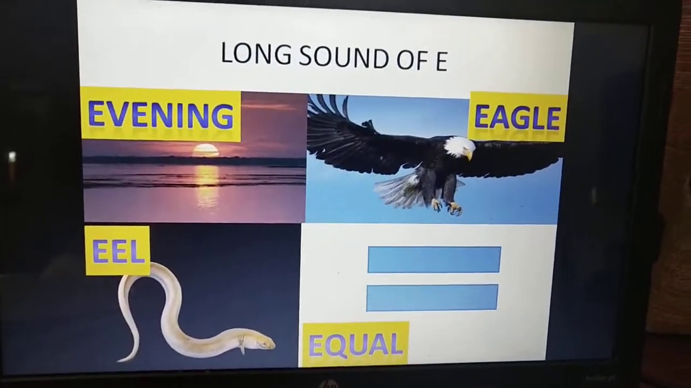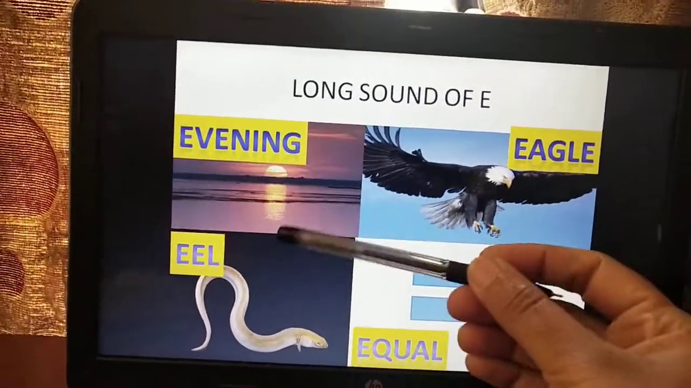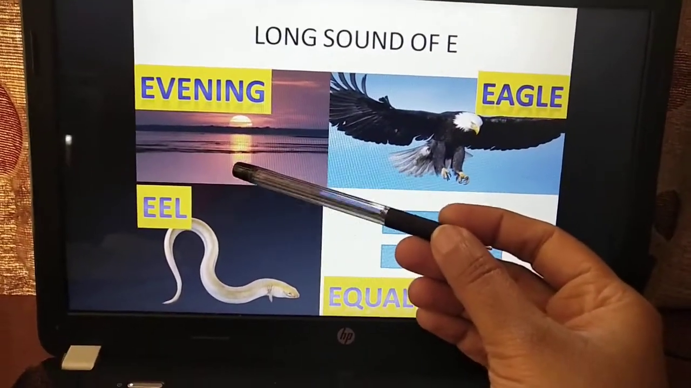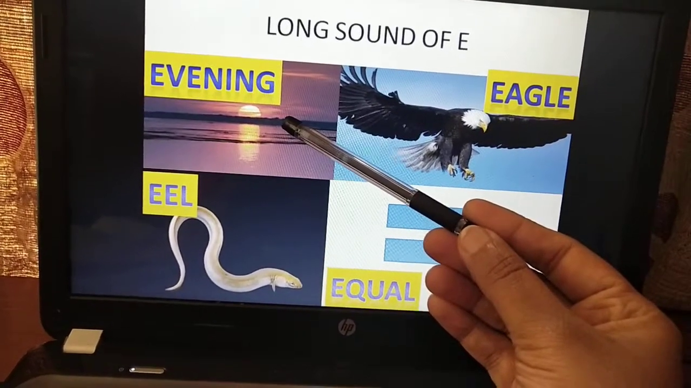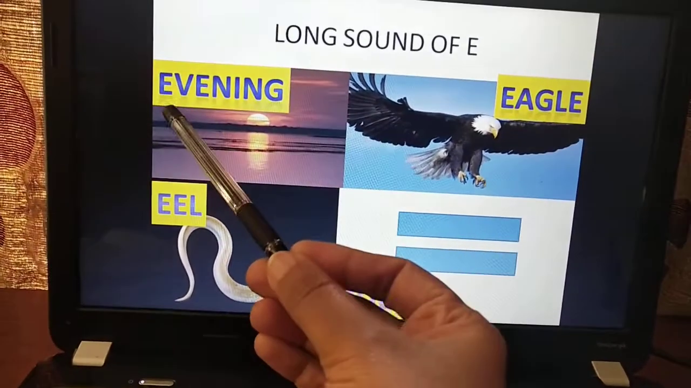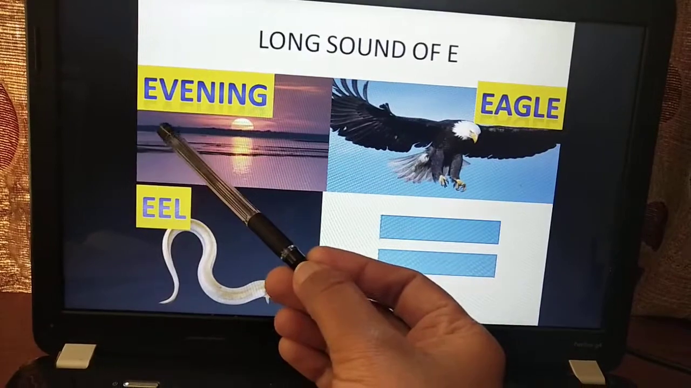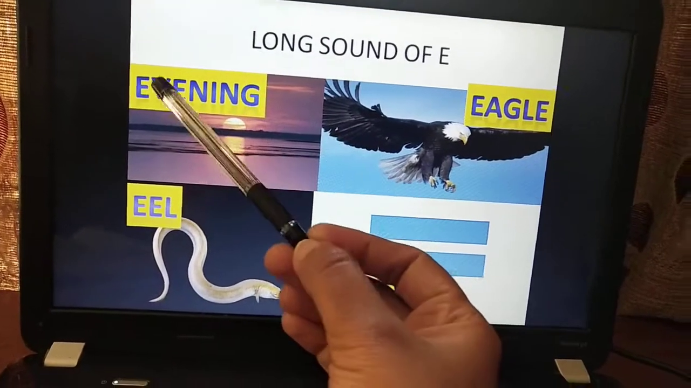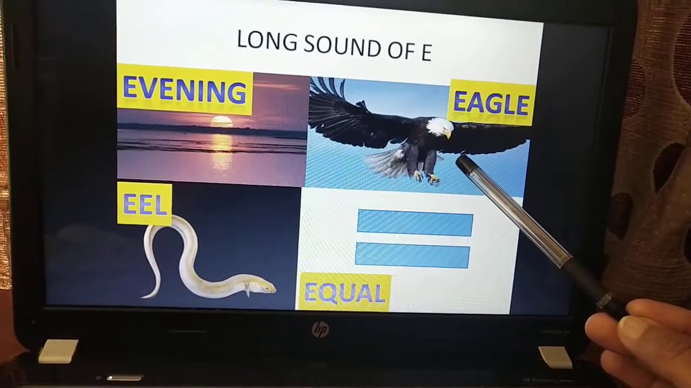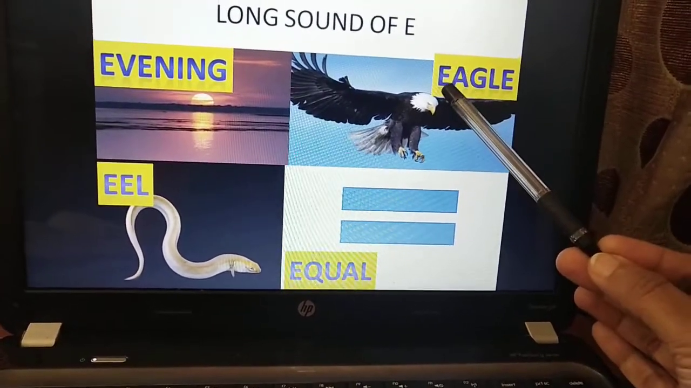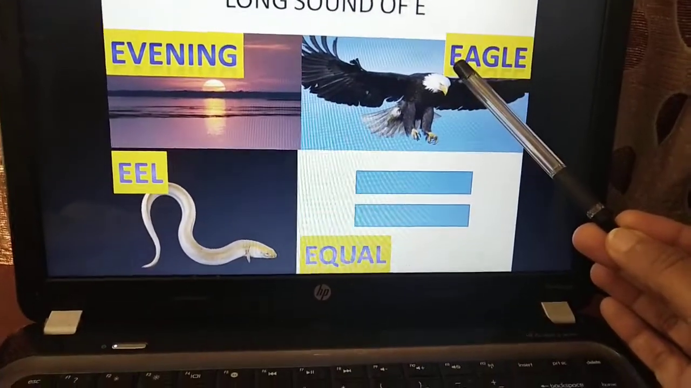Next we are going to look at the long sound of vowel E. So here in the first picture you can see the sun setting. So we learned in term 2 the time of the day when the sun sets, it's called evening. Okay, evening. So here the first letter is E, but E does not sound E. You don't say evening, you say evening. That is a long sound of vowel E. This bird is called an eagle. Okay, so here also the first letter is E and you say eagle. Okay, that is a long sound of vowel E.